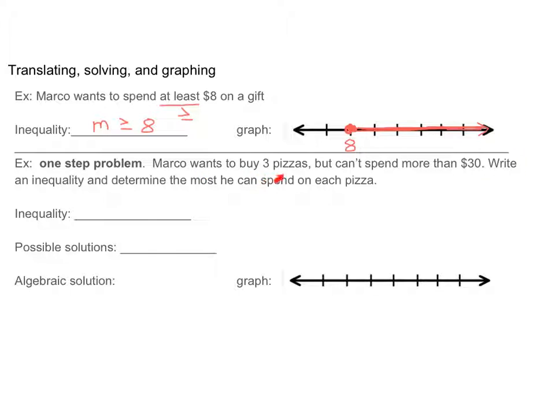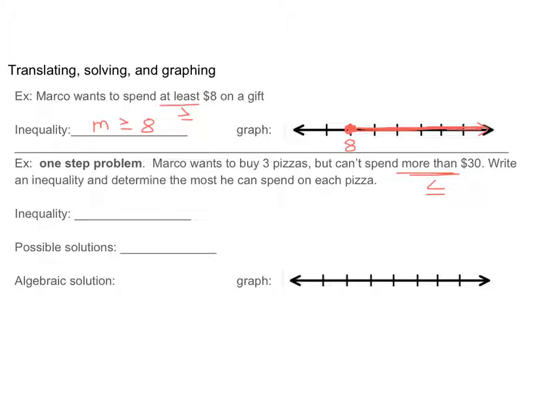Marco wants to buy 3 pizzas, but he can't spend more than 30. Write an inequality and determine the most he can spend on each pizza. Okay, so again, we have some key words here, right? More than. And again, we learned what that meant yesterday. He can't spend more than 30. That means he has to be less than or equal to 30.